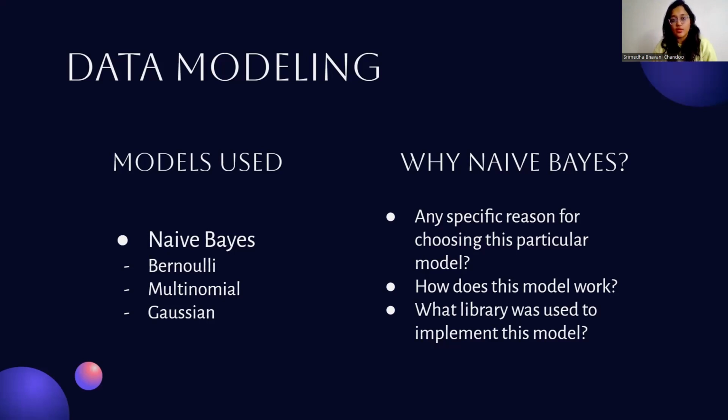How exactly does this model work? When there is a target variable and there are multiple independent variables that affect the target variable, what this model does is divide all these independent variables into different classes, and we calculate the probability of each class. And the class with the highest probability will be chosen to predict the values of the target variable, and based on that, we calculate the accuracy and everything. So this is just an overview of how the model works. I'm not going to go in depth over here because that might become irrelevant to the project.